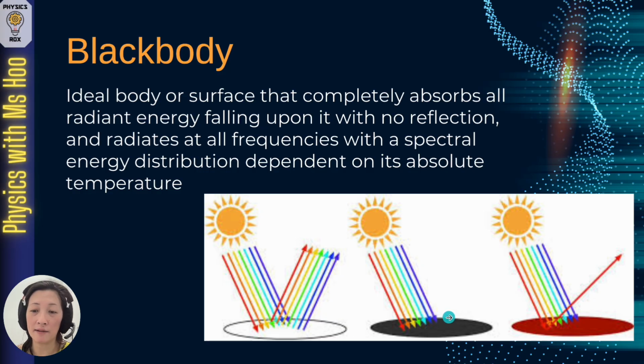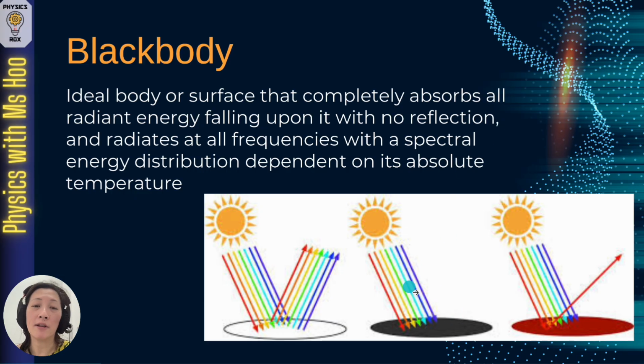The reason we see color is because the object reflects the color that we see, absorbing the rest of it. So for example, we see an object as red in color because this object is able to reflect the red light and it absorbs all the other colored light. So if we look again at the definition, a black body is an ideal body or surface that completely absorbs all the radiant energy falling upon it with no reflection. That's why we see it as black.